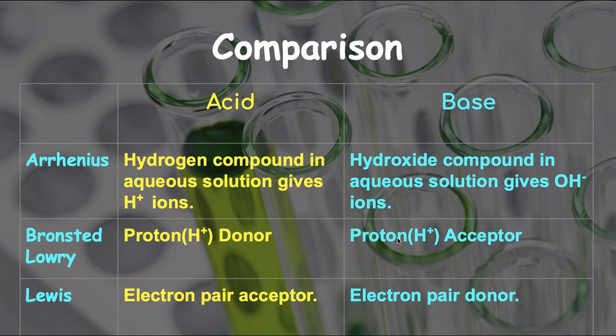And according to Lewis theory, an electron pair donor is called a base. Like this, we have completed these three theories of acids and bases. Now in the next slide we shall study about acids and bases in detail.